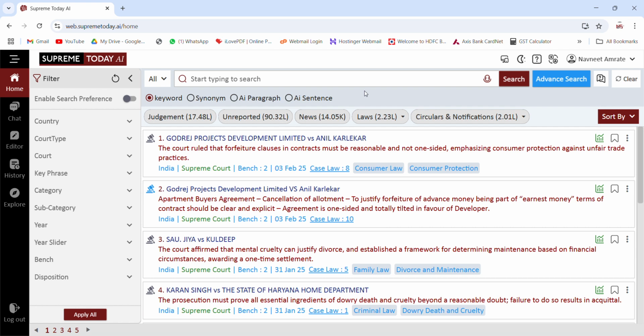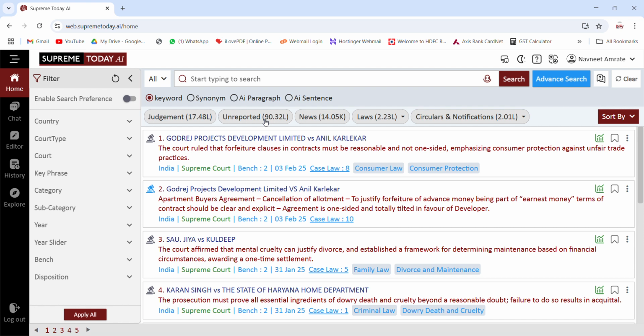In Supreme Today AI, you not only get reported judgments but you also get unreported judgments. You can see on the screen there are 19 lakh plus unreported cases available here. So this is again a very unique database because an unreported database is not available at any platform in India. So this is where we're bringing that database and making your reach much wider towards the judgments.